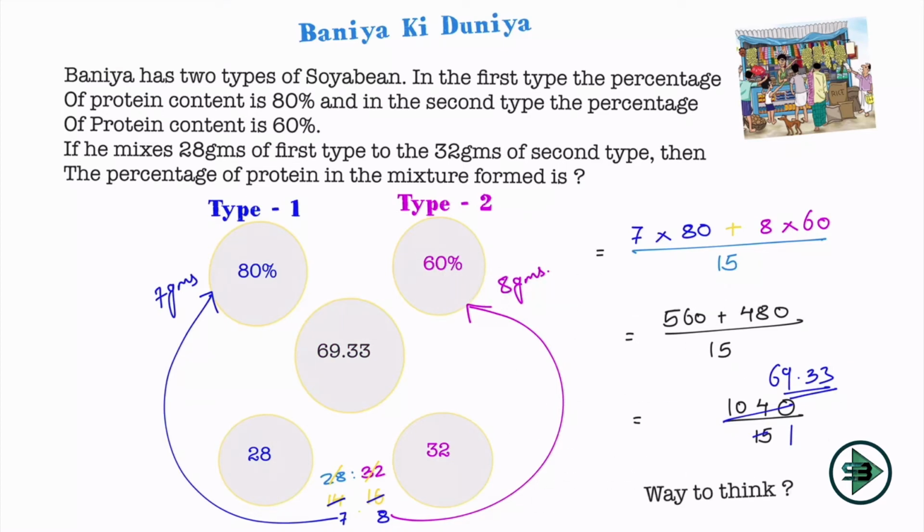Now there is a different way to think of this as well. Now think in a logical way. I am taking 7 grams of type 1. What is 80% of 7? 0.80 into 7, which is nothing but 5.60. And 60% of 8 grams is 0.60 into 8, so 4.80 is the protein in type 2, and 5.60 grams is the protein in type 1. So total in 15 grams I have 10.40 grams of protein. 10.40 is what percent of 15, which is nothing but 69.33, and that is the answer of the mixture.